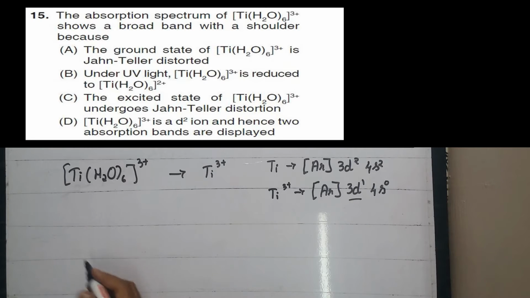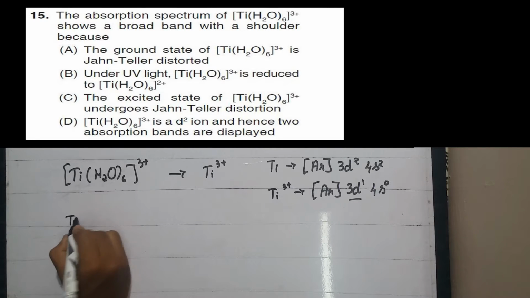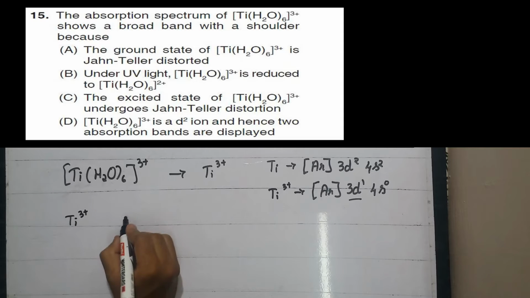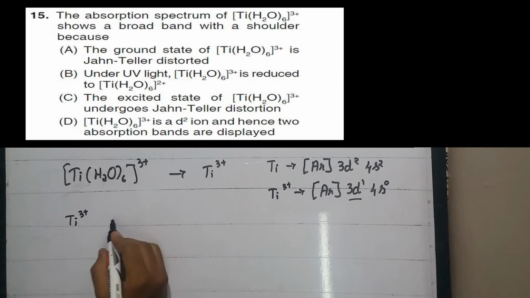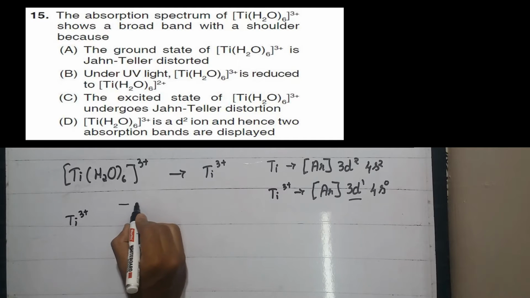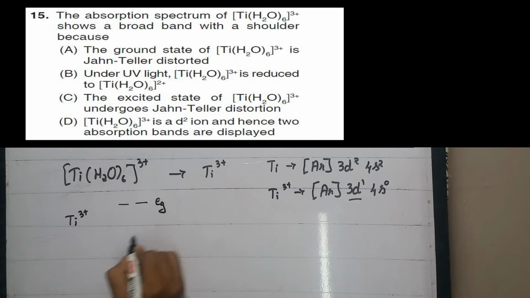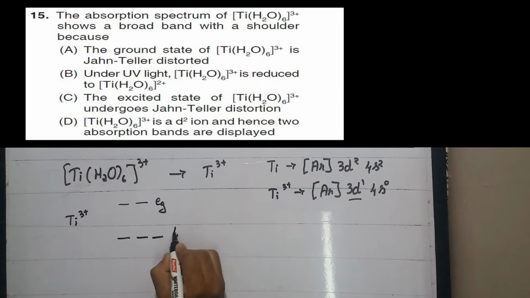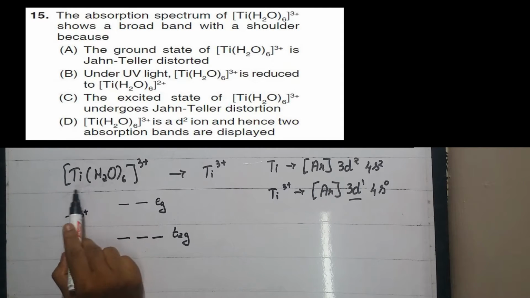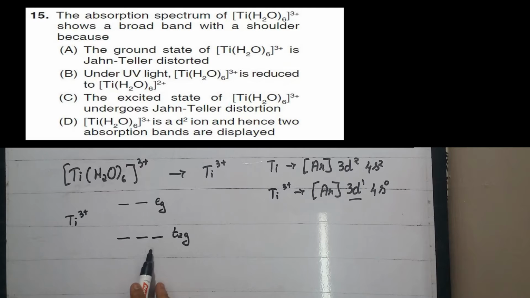If I consider the filling of d1, the degenerate d orbitals are split as Eg and T2g. As it is an octahedral complex, it is split as T2g and Eg. So this one electron is filled in the T2g orbital. As there is an asymmetry in the filling of d orbitals, that is the Eg is not filled, and in T2g only one electron is filled,